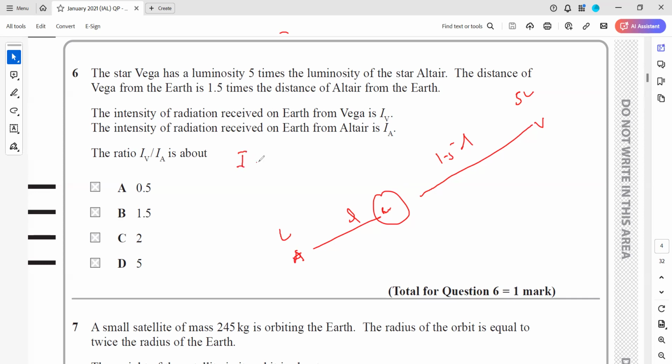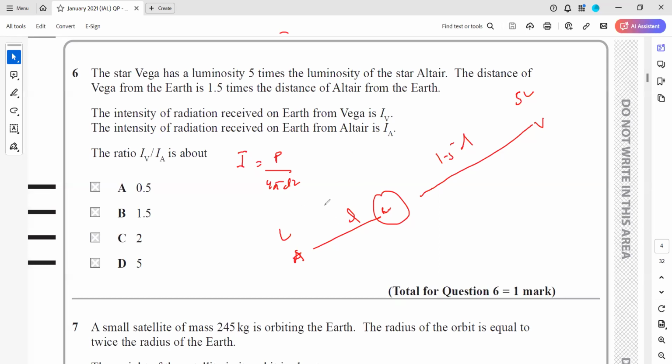Intensity is equal to power divided by 4 pi d square. So the intensity of radiation, or you can say the flux, is power divided by area, and the area is 4 pi d square.